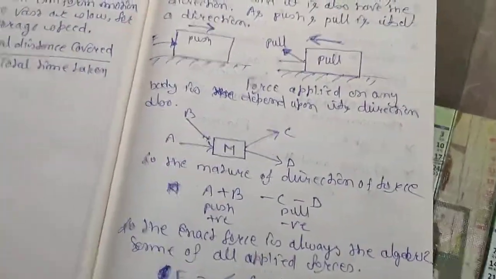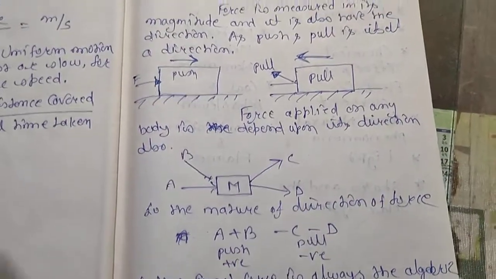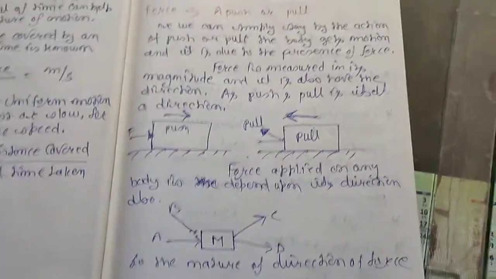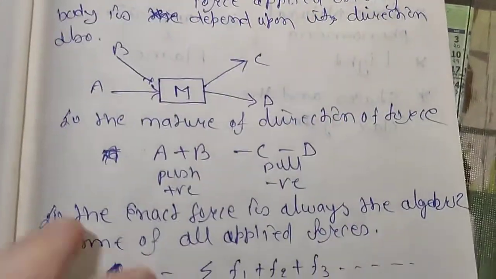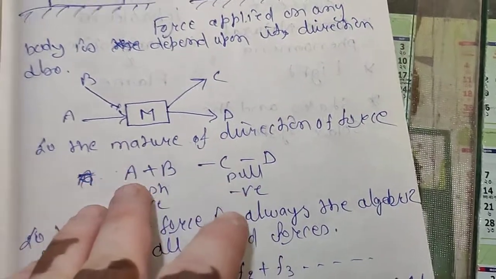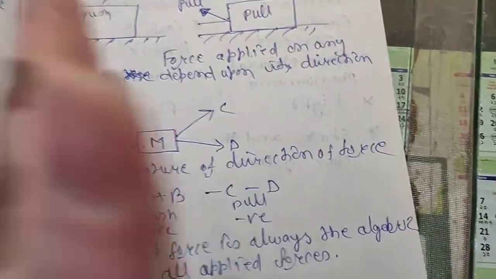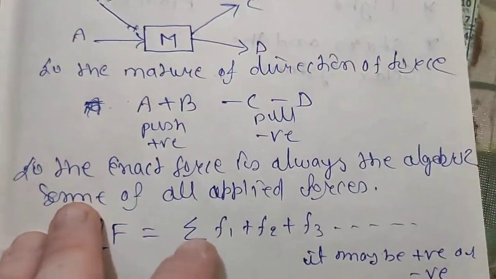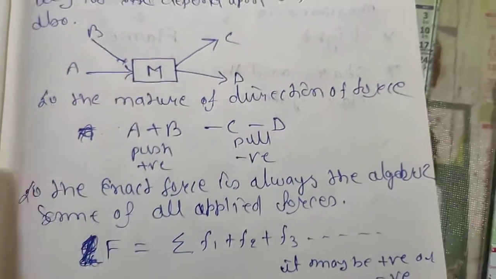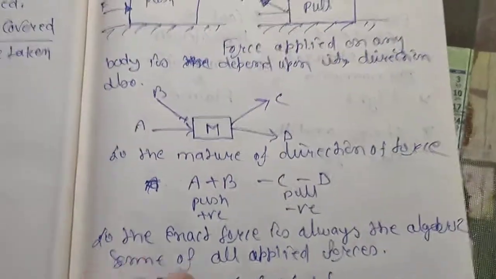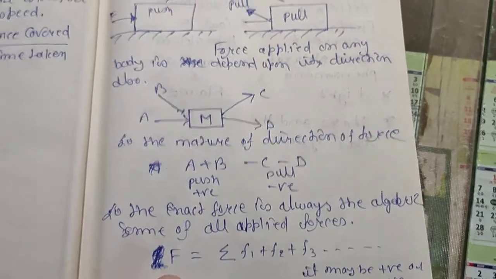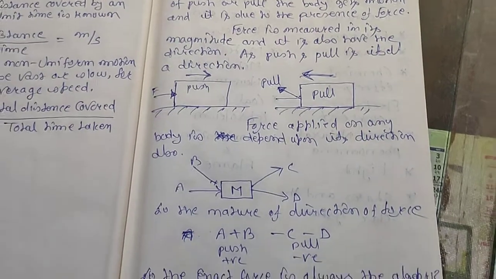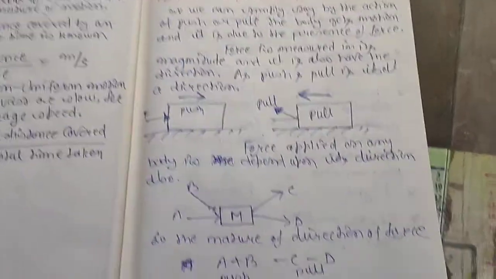Also you have an idea about the tug of war game, in which you pull a rope with the help of four or five friends on both sides, and whichever is the stronger side pulls the rope to their side. For the direction of force, we have taken push as positive and pull as negative. So the net force is always the algebraic sum of all applied forces. Algebraic sum means we simply add all the forces with their directions. If they are moving in the right direction, that is positive. If they are moving in the left direction, that is negative.